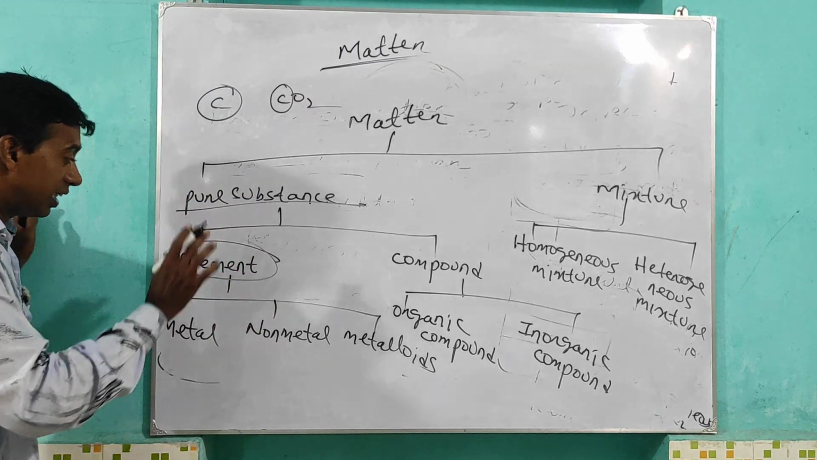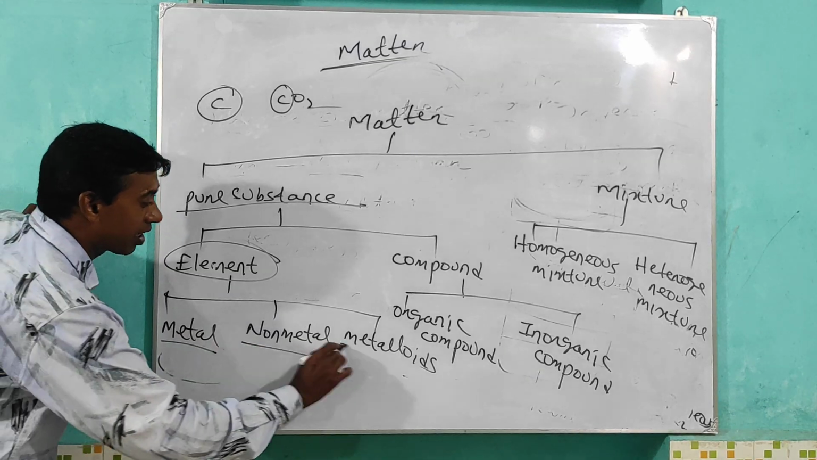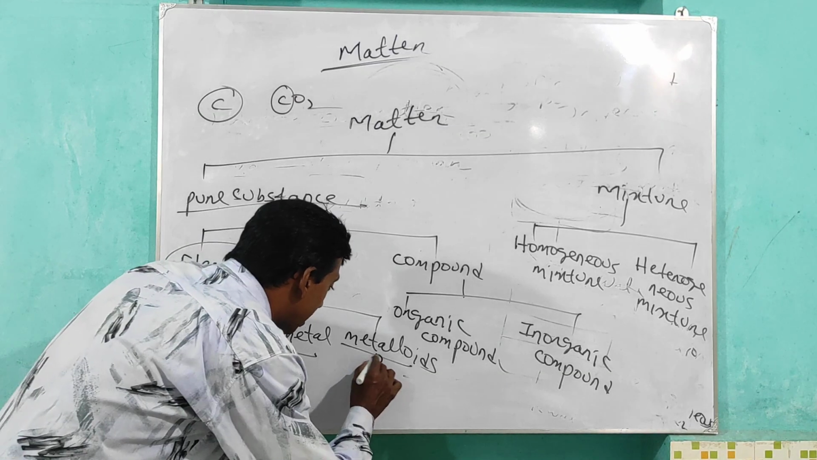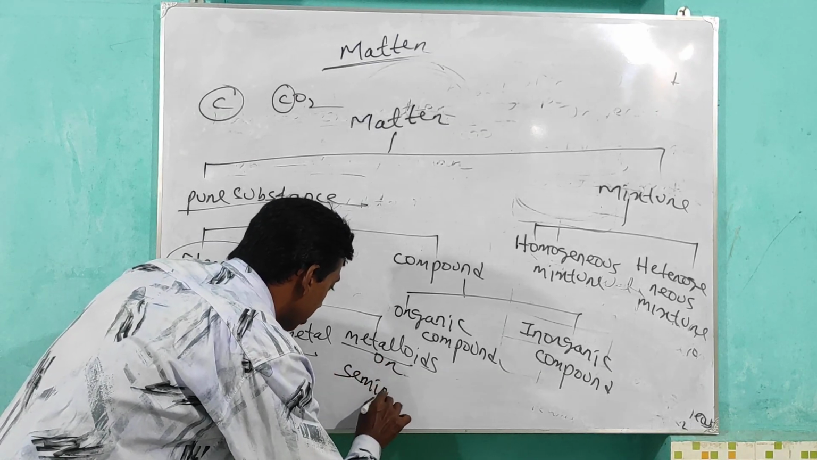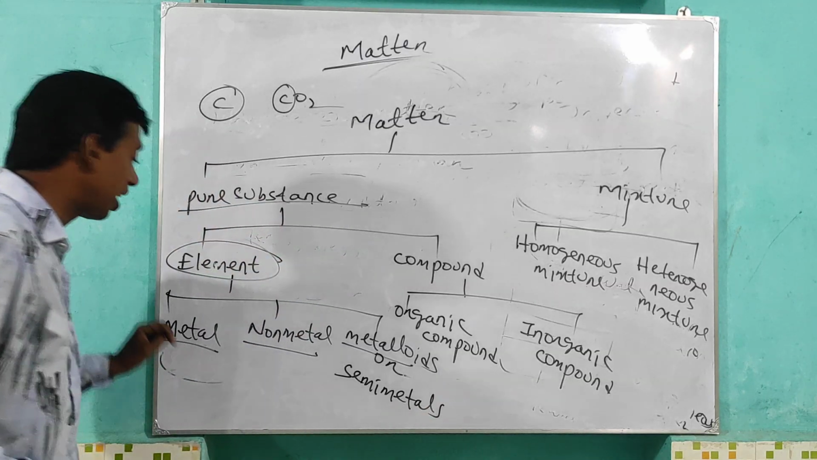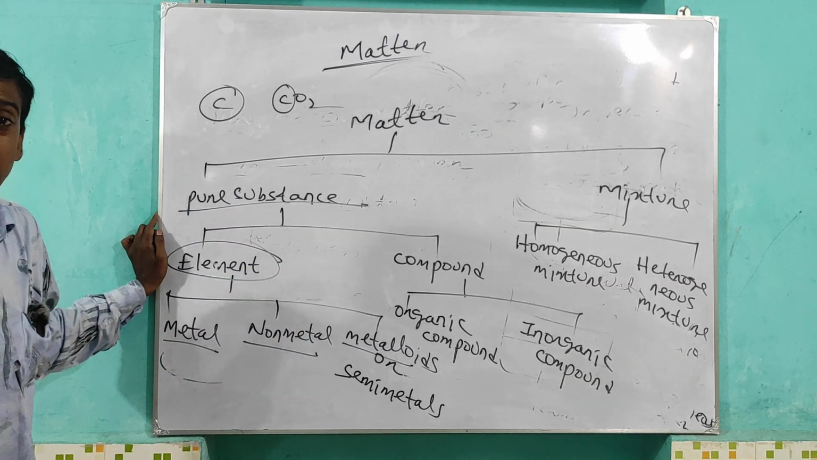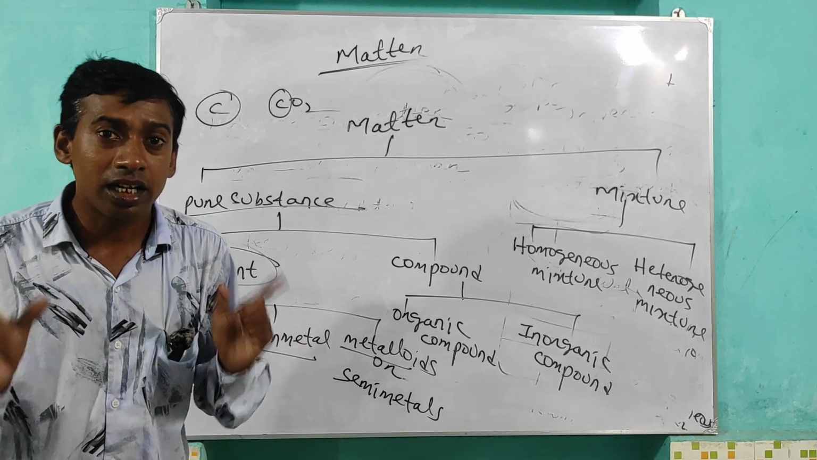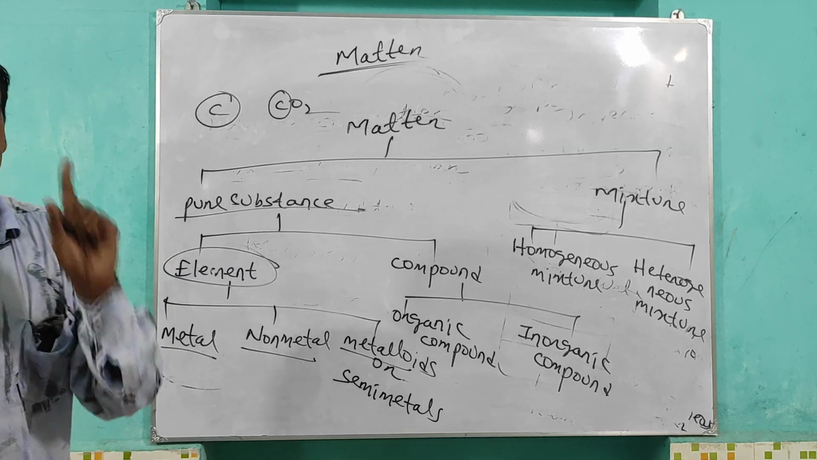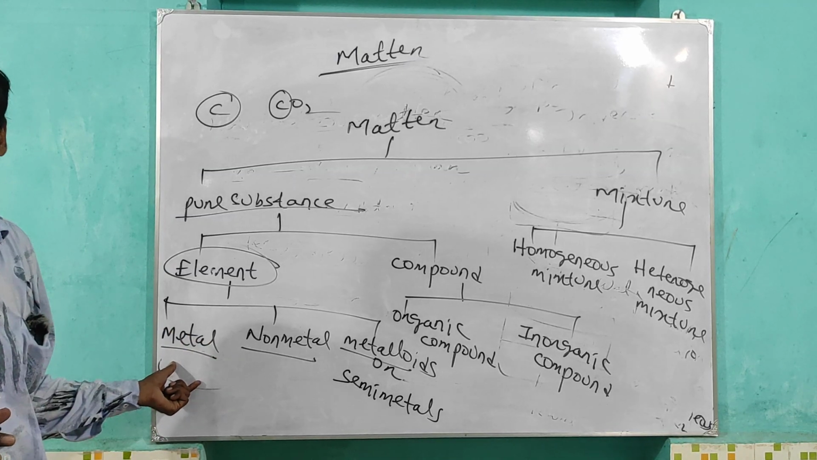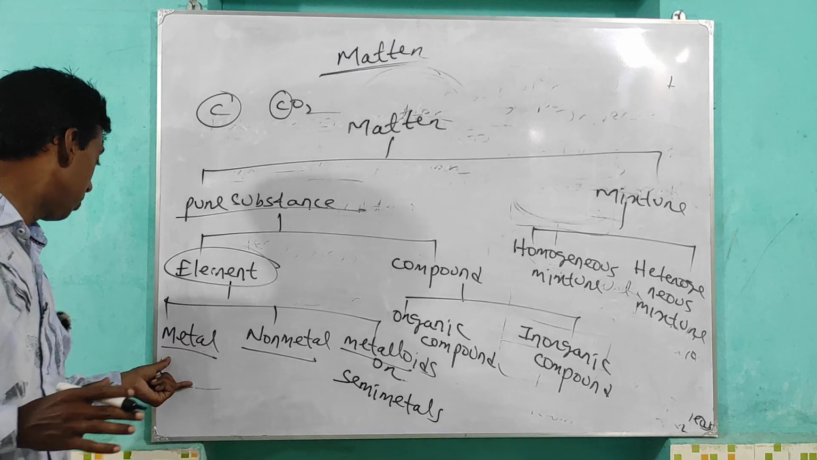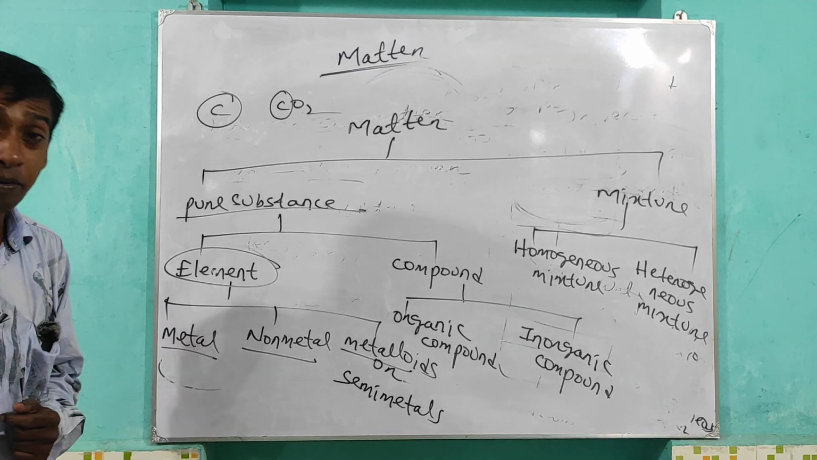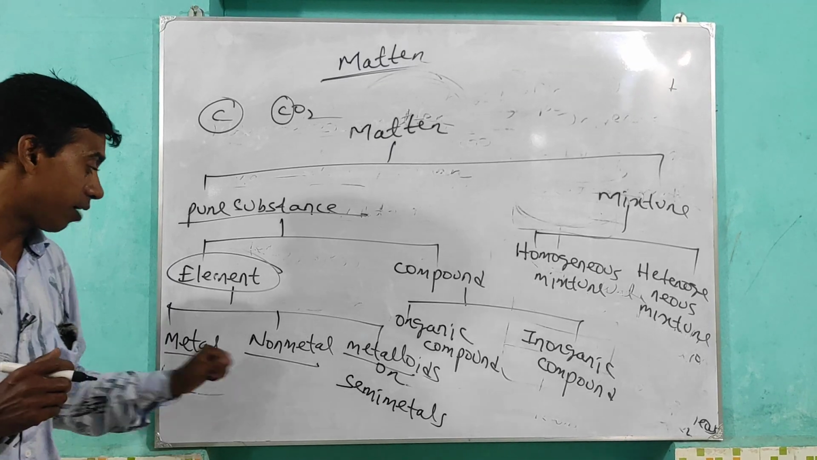Again, according to the nature of elements, there are three types: metal, non-metal, and metalloids or semi-metals. So what are metals? These are the elements which can show metallic properties like conduction of heat and electricity, malleability, ductility, metallic luster, and sonority. In nature, most metals exist in the solid state except mercury, which is a liquid metal.